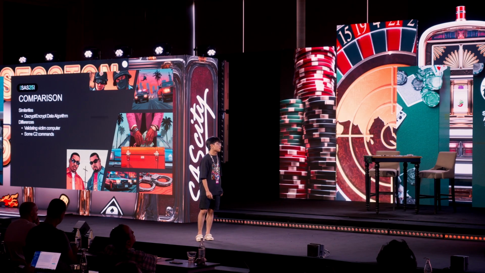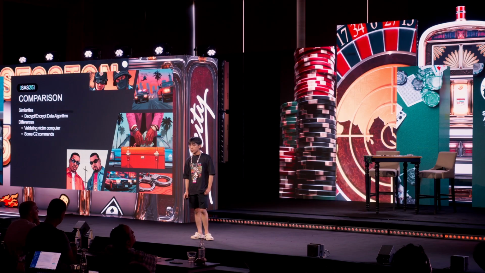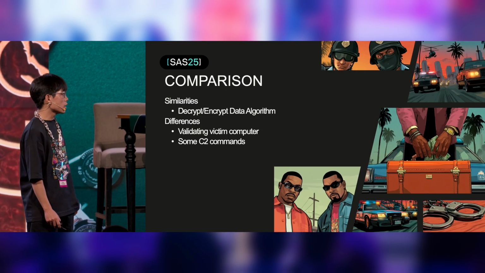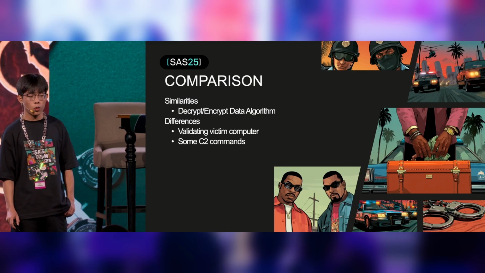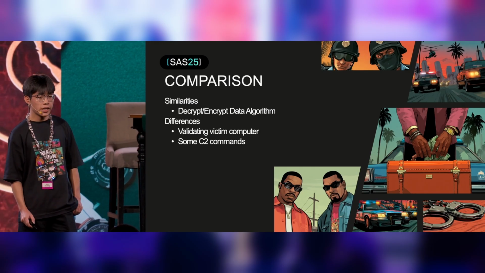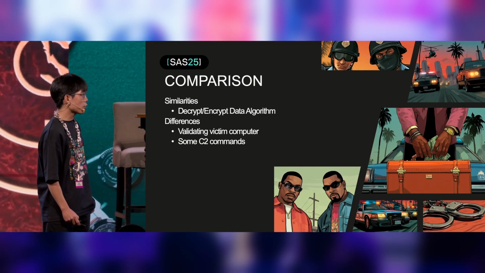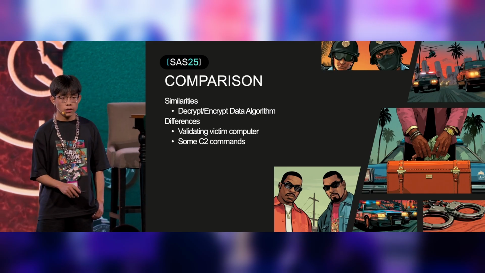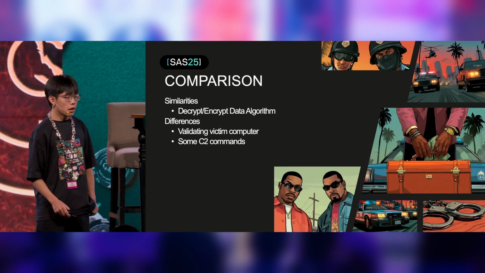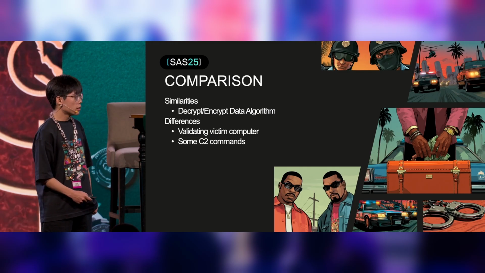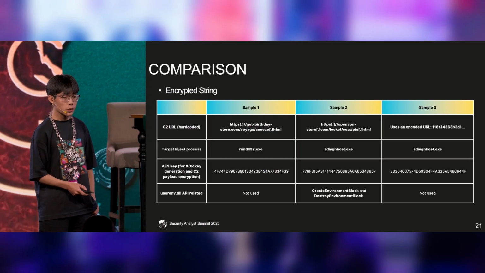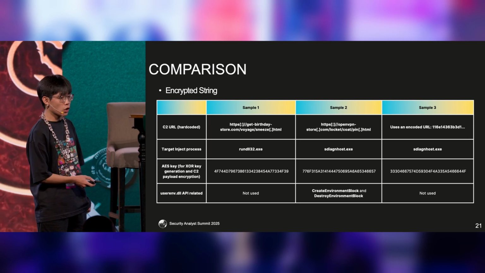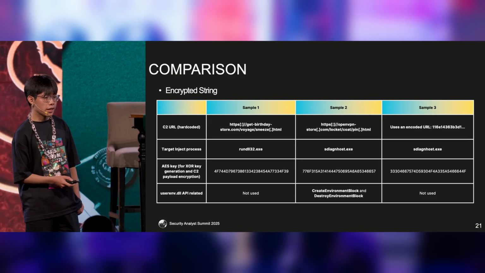Now we come to the comparison. The similarity: the decryption and encryption algorithm for the string obfuscation is the same for every sample we found in the wild. Even the hardcoded key is the same. About the differences, there is evolution over time. For the previous samples, we can see that the C2 URL was hardcoded in the decrypted string, but now it is encoded with XOR, with the key being the key of the compromised system.